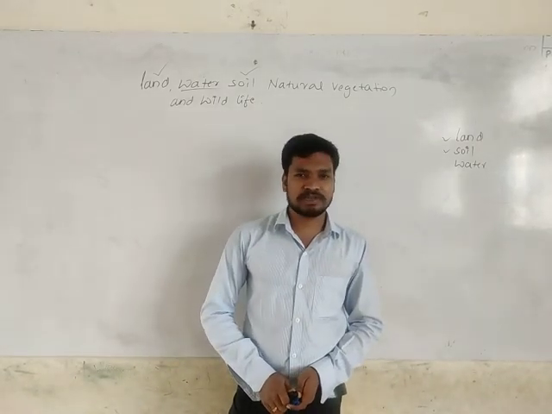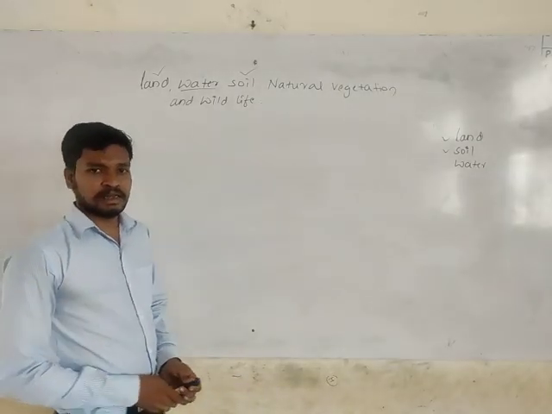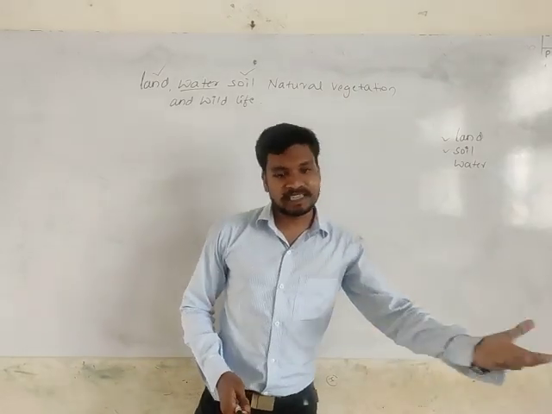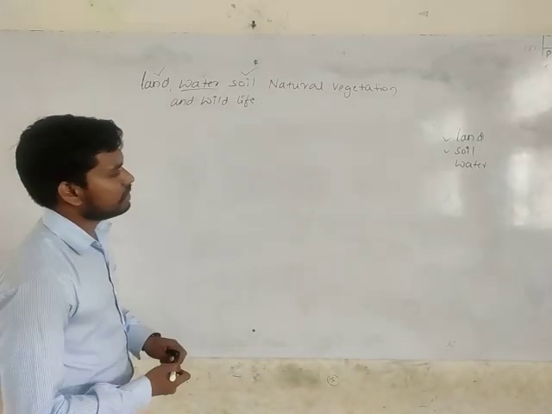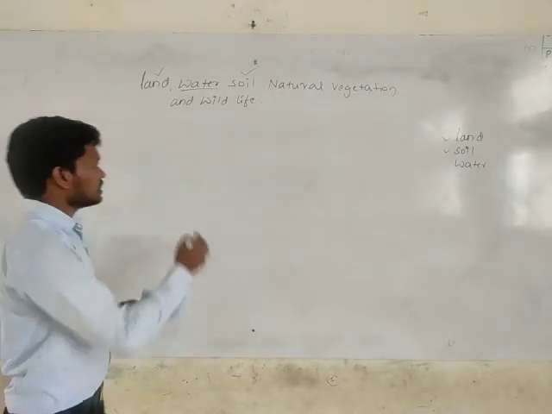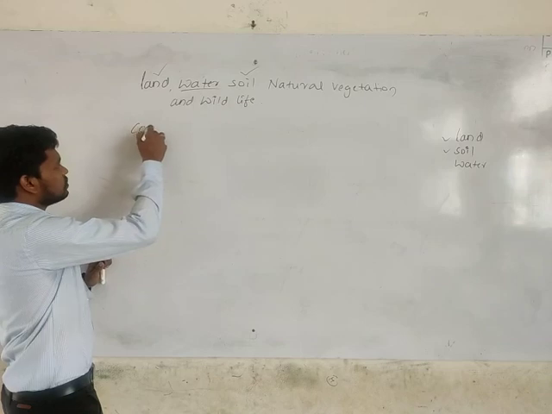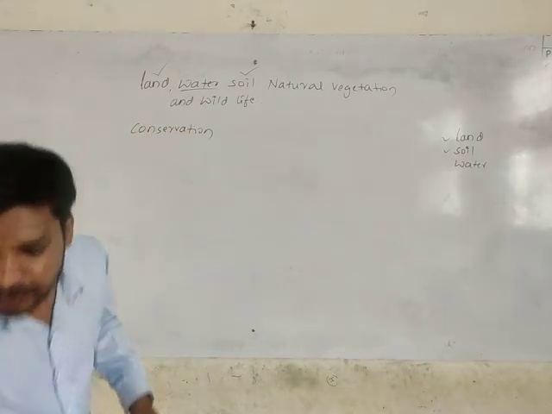So for that reason we should have some conservation measures. When we treat nature well, nature will help us too. So now it's about conservation of water resources.